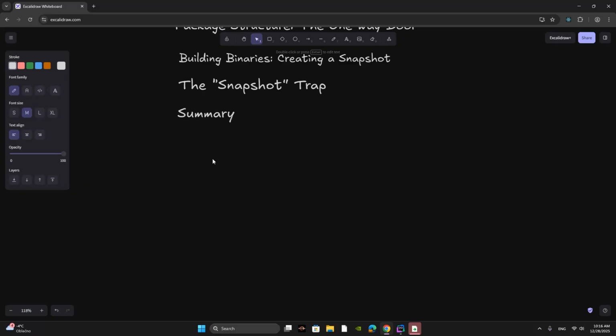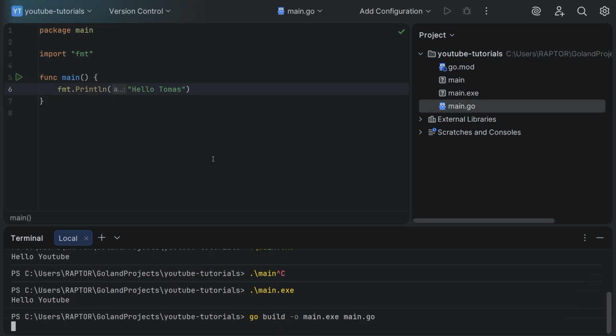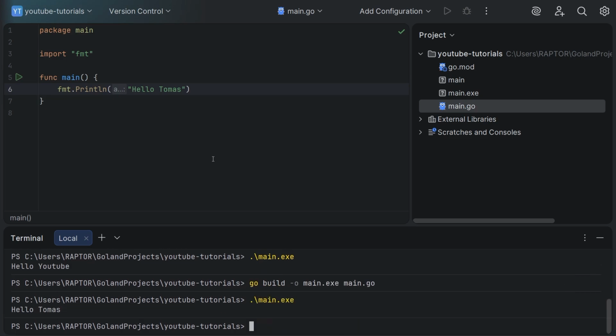The question is why? Because go run main.go compiles the current code, then runs it, and main or main.exe runs the code as it existed at build time. So it's different. Any code change requires rebuilding the binary. So you need to run go build again, and now you see the difference.